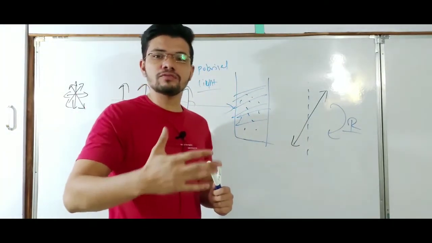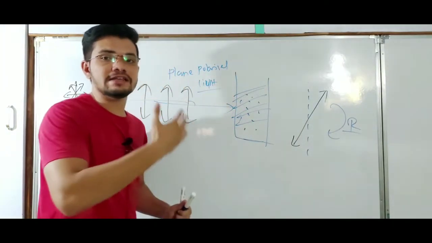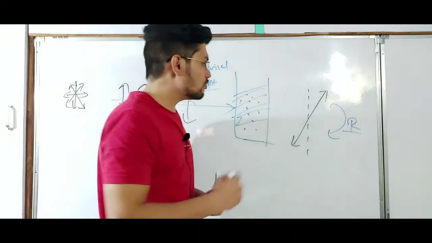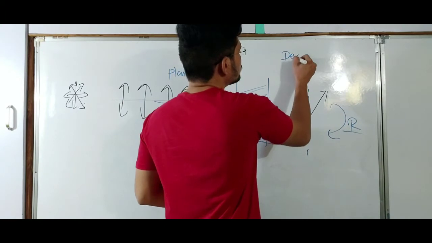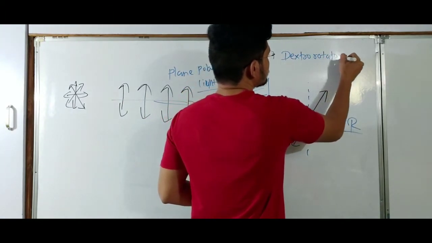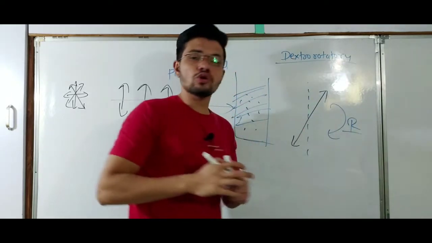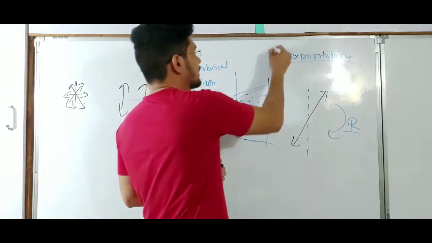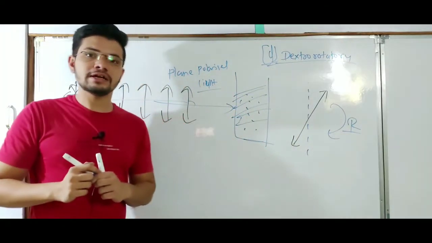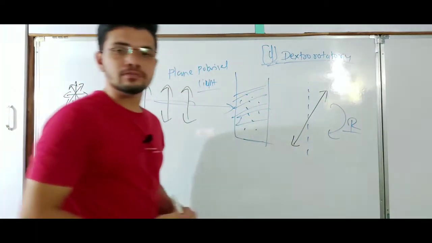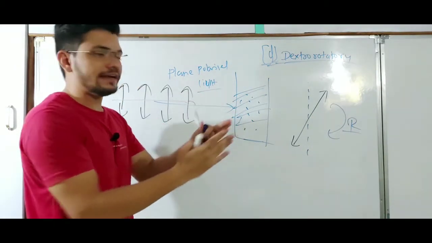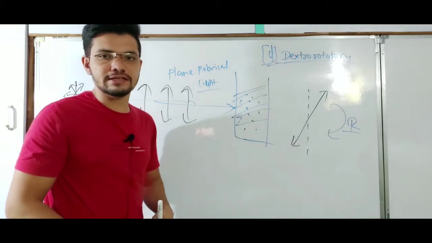So those compounds which rotate the plane polarized light in clockwise direction or right direction are known as dextrorotatory molecules, or they are signed as D. They rotate the plane polarized light in the right direction or clockwise direction.